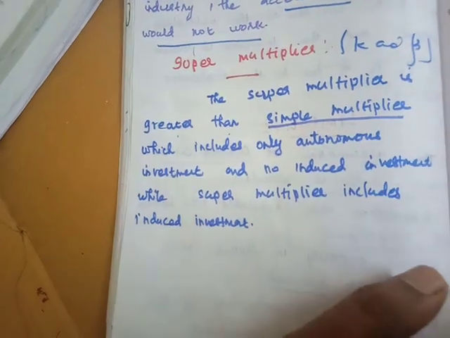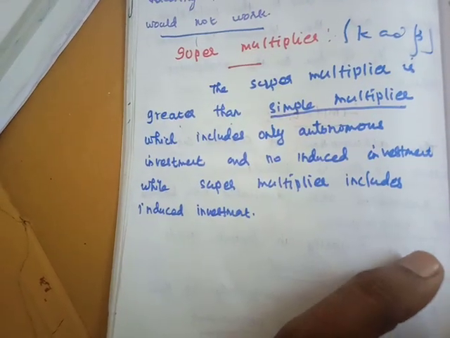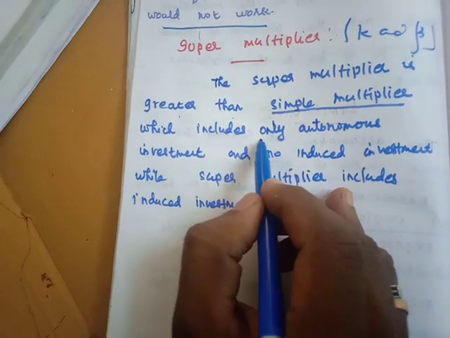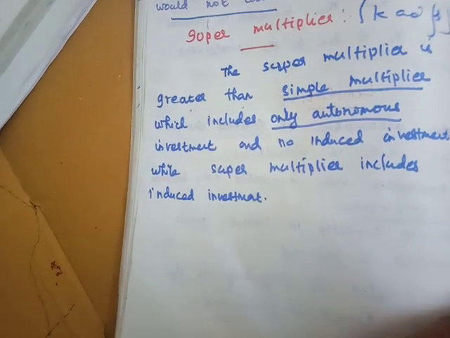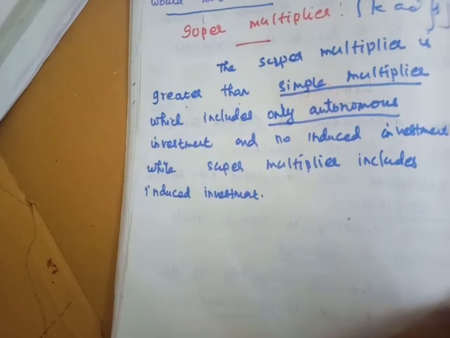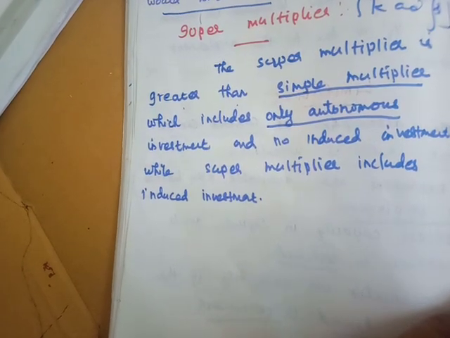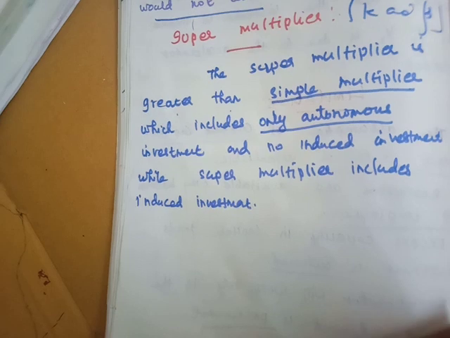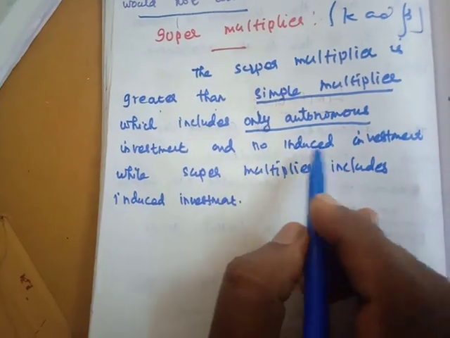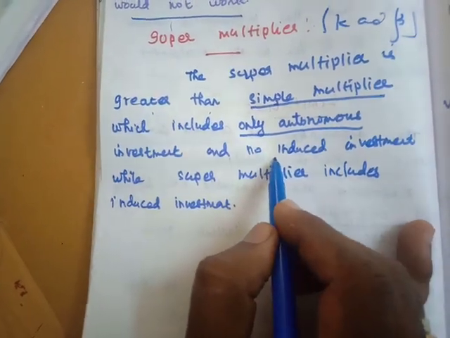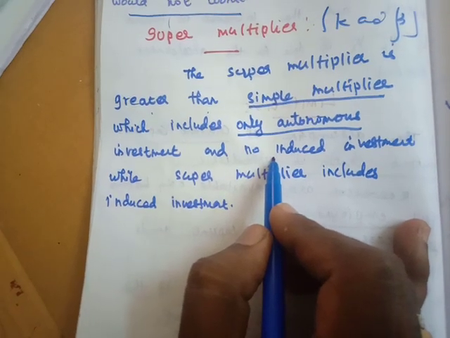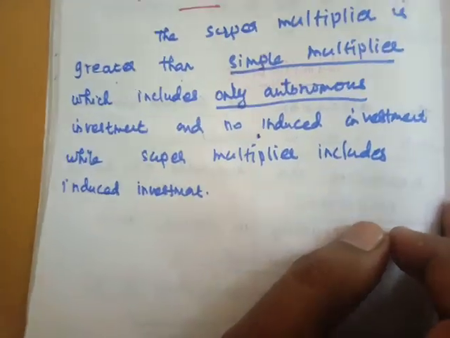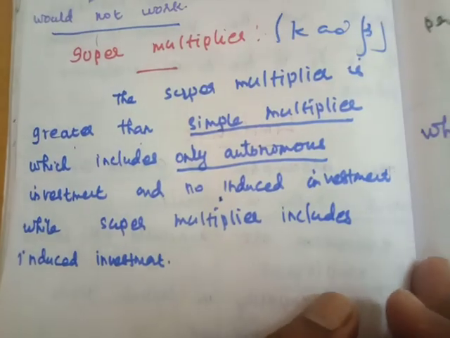The super multiplier is greater than the simple multiplier, which includes only the autonomous investment. When the government invests autonomous investment for some public work, the super multiplier is working. And there is no induced investment in the super multiplier, no profit-making investment. Only the autonomous multiplier will work in the super multiplier.